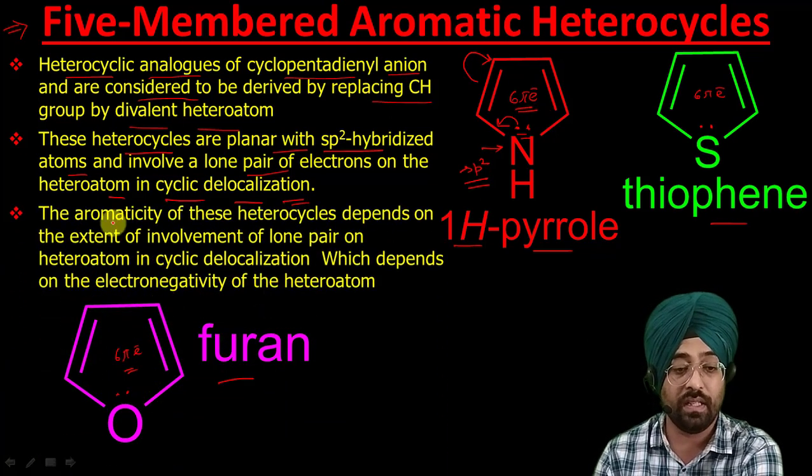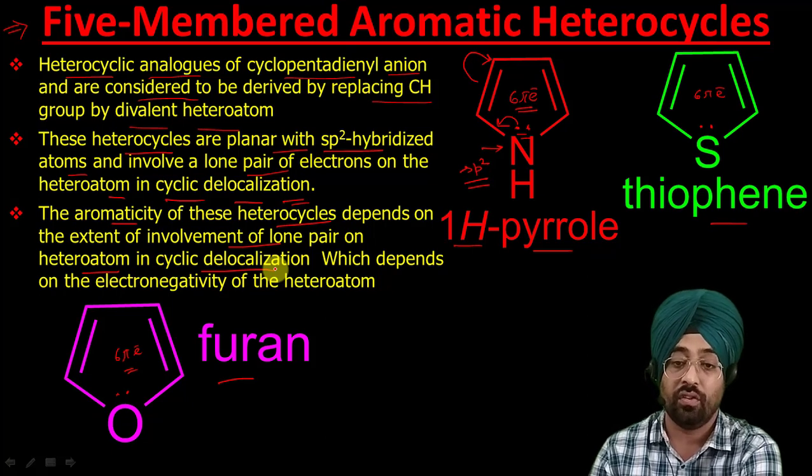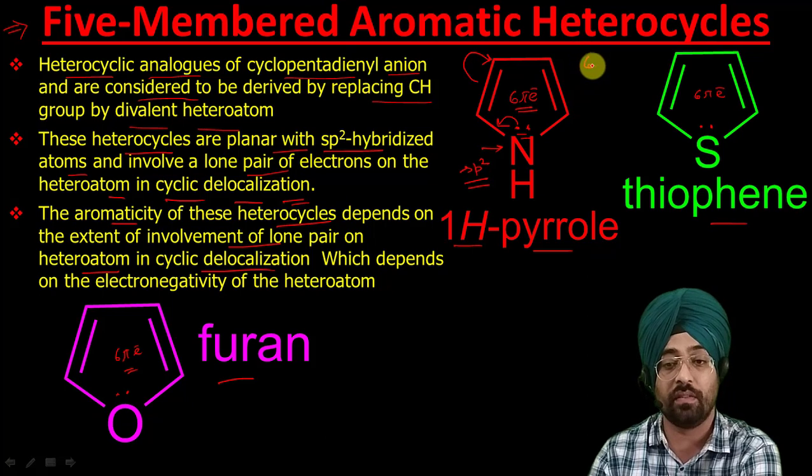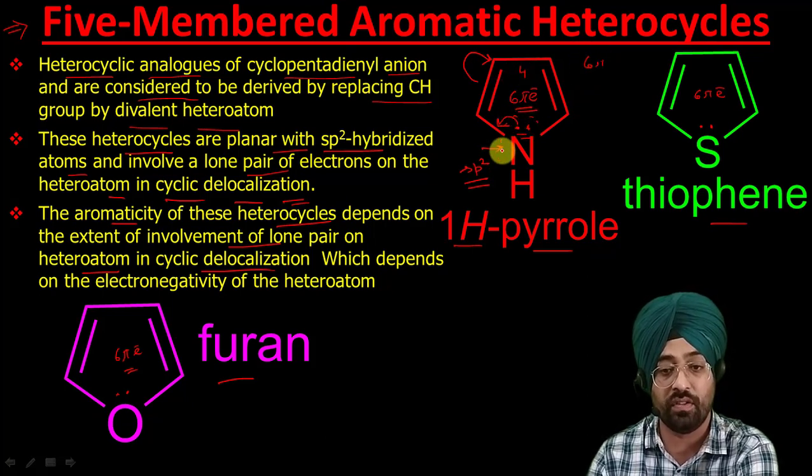And the aromaticity of these heterocycles depends upon the extent of involvement of the lone pair on the heteroatom in cyclic delocalization. For aromaticity, we require 6 pi electrons. So these are 2 plus 2, 4 electrons. 2 electrons have to come from this heteroatom.